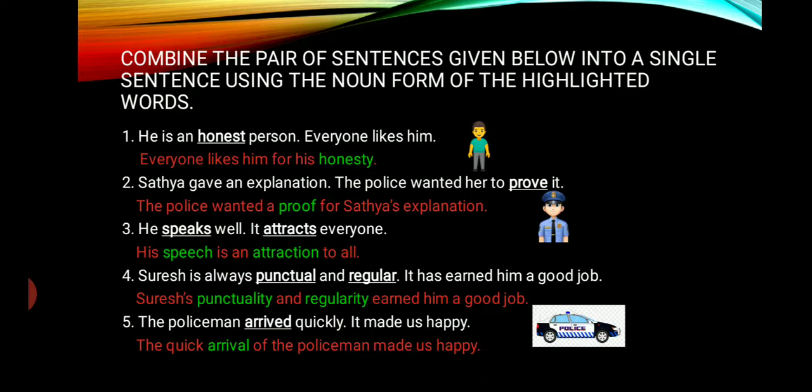Everyone likes him for his honesty. Second sentence, you see. Satya gave an explanation. The police wanted her to prove it. So prove is verb. The police wanted a proof for Satya's explanation. So proof is noun form of prove.